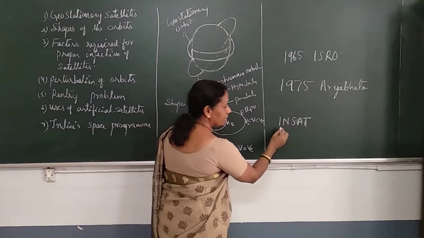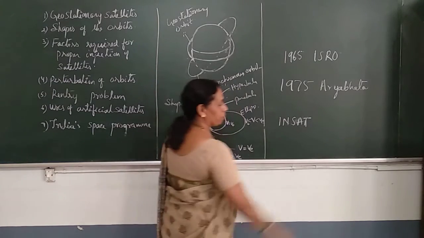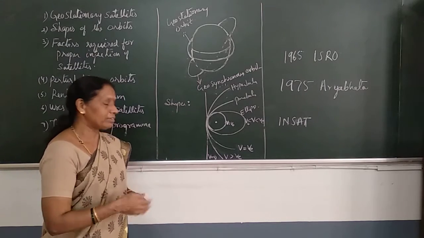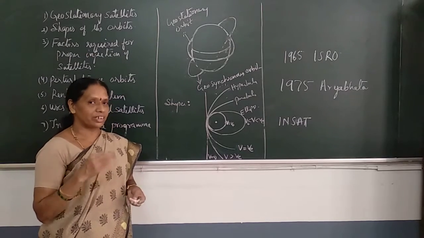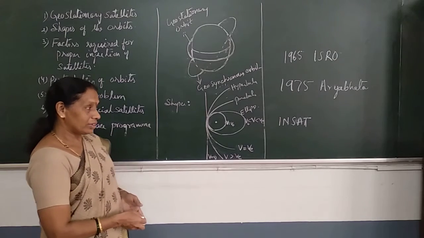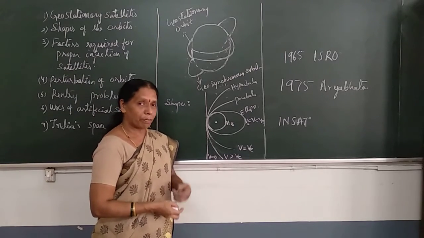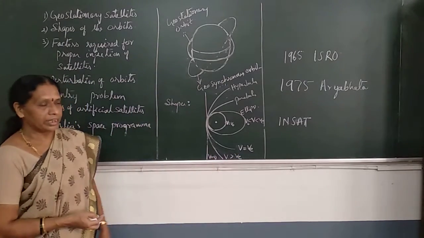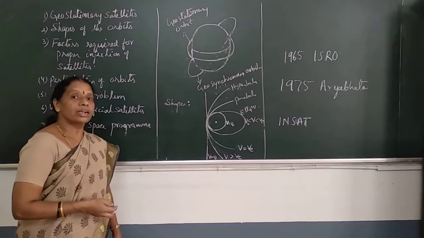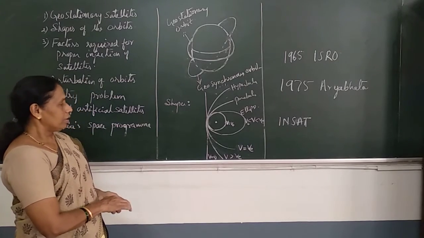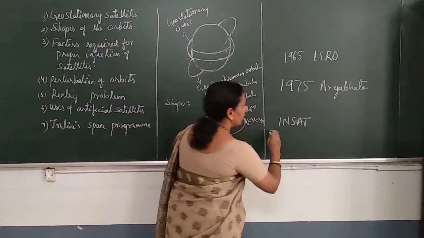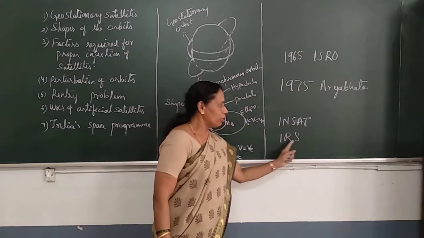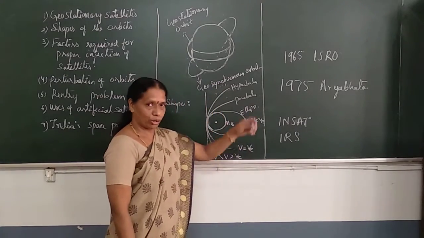What's INSAT? INSAT is the Indian National Satellite System. The series of satellites were launched into space. Those are geostationary satellites, and they serve the purpose of communication. After launching the INSAT series satellites, India became independent in communication. After this, the IRS series, Indian remote sensing satellites, were launched into space.